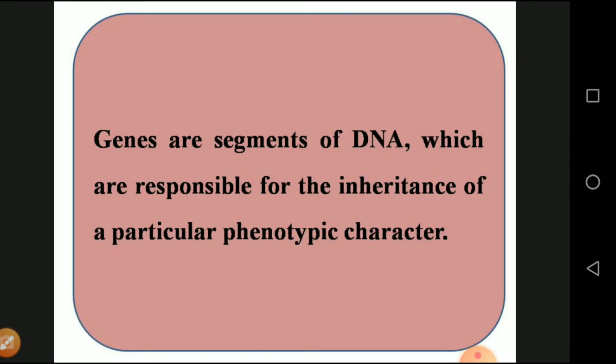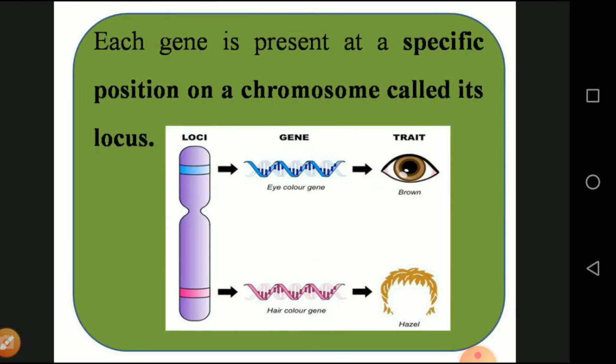Genes are segments of DNA responsible for the inheritance of a particular phenotypic character. Phenotypic character means the character available in the external morphology. We see the height of a person, the color of a person, the face cut of a person, which are controlled by phenotypic characters. Each gene is present at a specific position on the chromosome, called the locus.